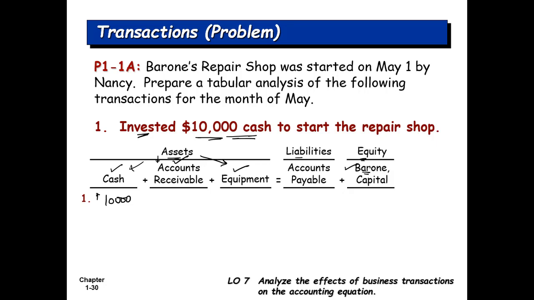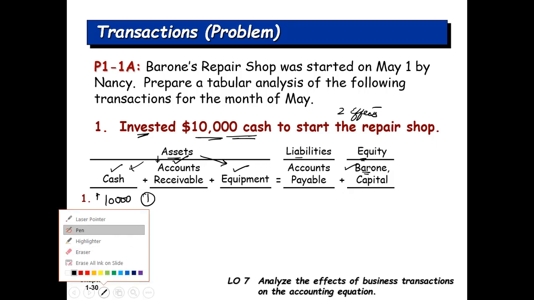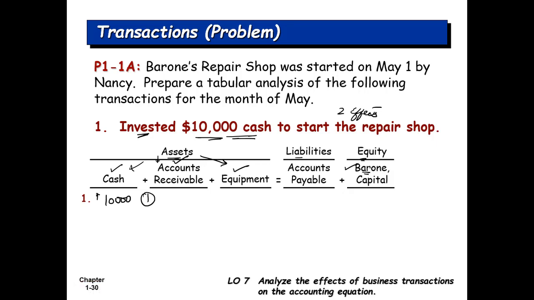And as I told you, every transaction has two impacts, two effects. So this is only one impact. Where is the other one? The other one is going to be in the capital account. We're going to see that in a second. That should be here under capital.